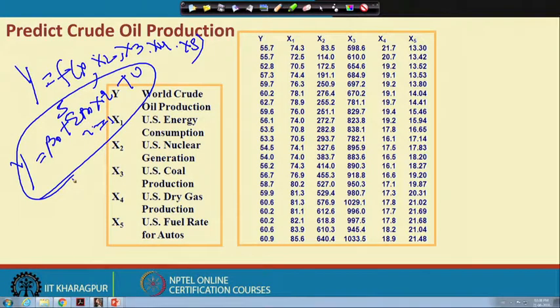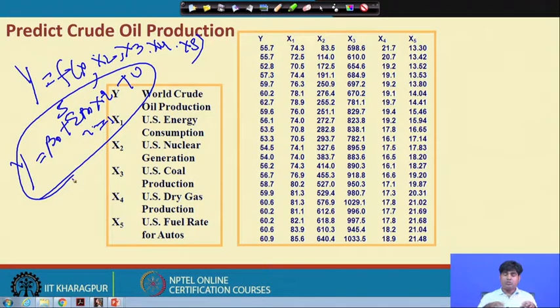So, we will choose a situation where most of the variables are statistically significant and R square is also very high. But in the other way around, if R square is high and few t ratios are significant, or all t ratios are significant and R square is low, then in those two situations we can expect a multicollinearity problem.